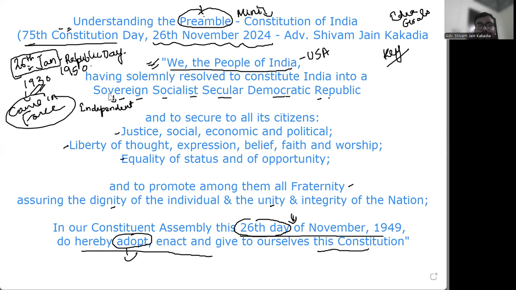So, this is the meaning of sovereign. Then you have socialist. Now, this is slightly difficult to define, but I will use the definition which was used by the Supreme Court.